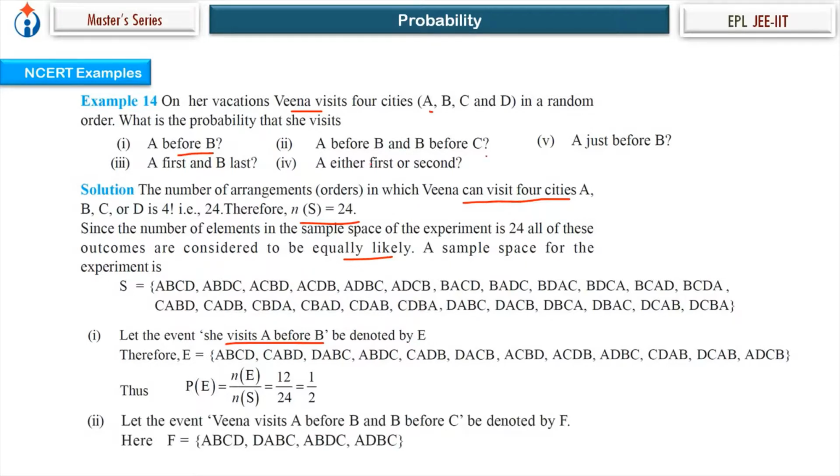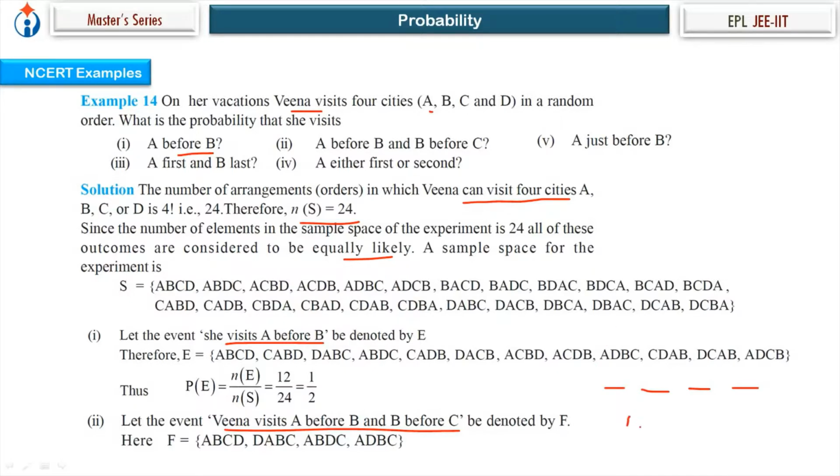Now A before B and B before C. So favorable from this occurrence of this event, Veena visits A before B and B before C. You can check from this, it is 4 here, right? And there is another way if you use permutation and combination. How? So 4 places.